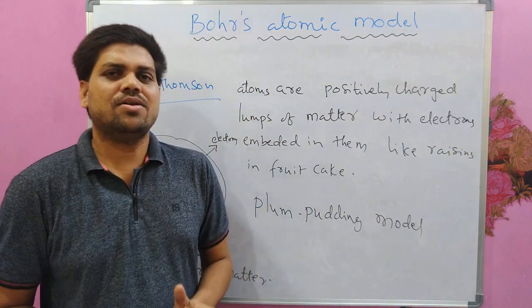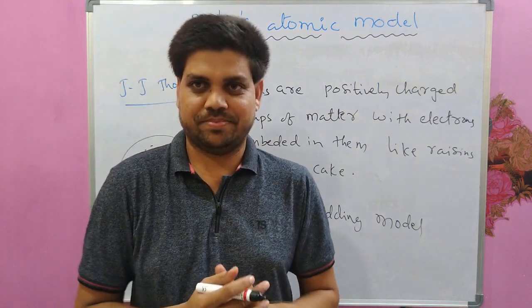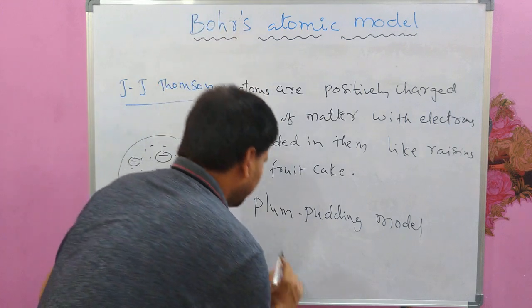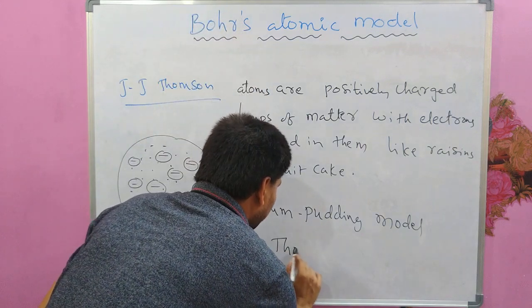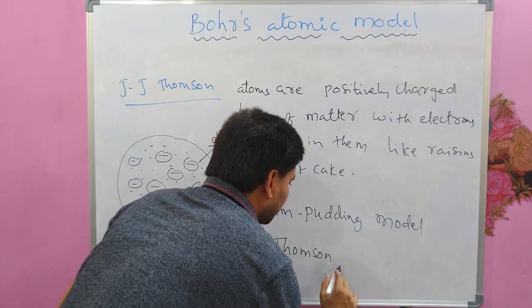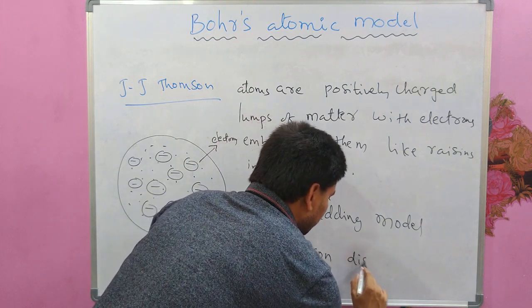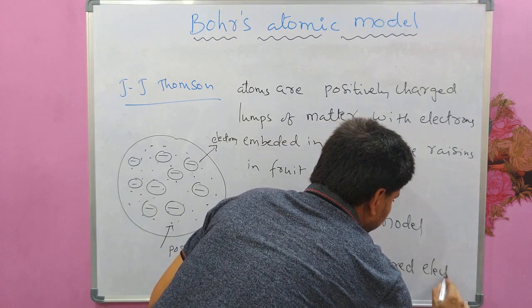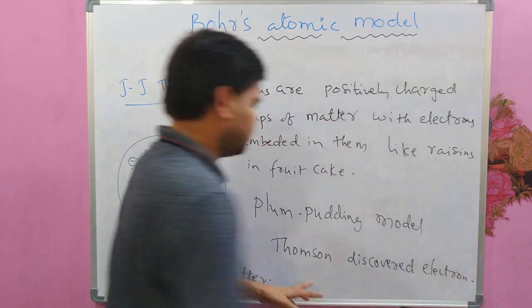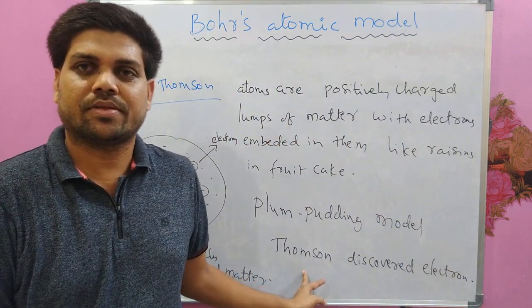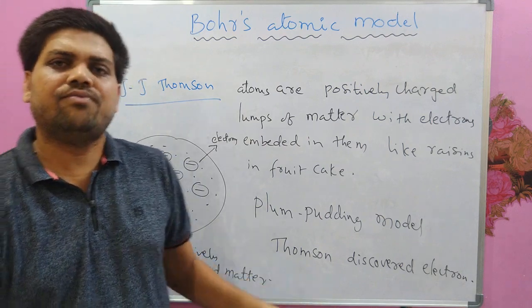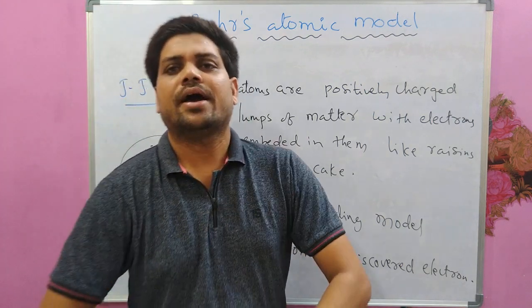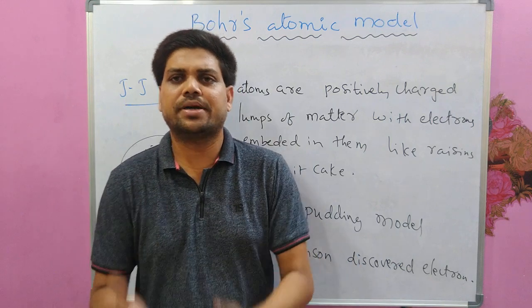He was the one, Thomson, who discovered the electron. This is very important. But he failed to explain his experimental results.